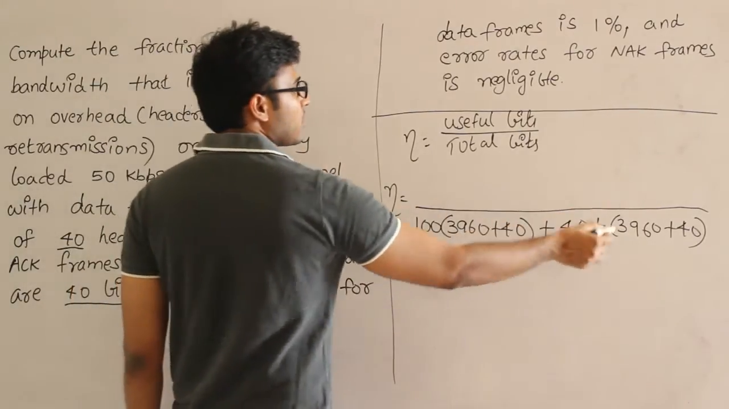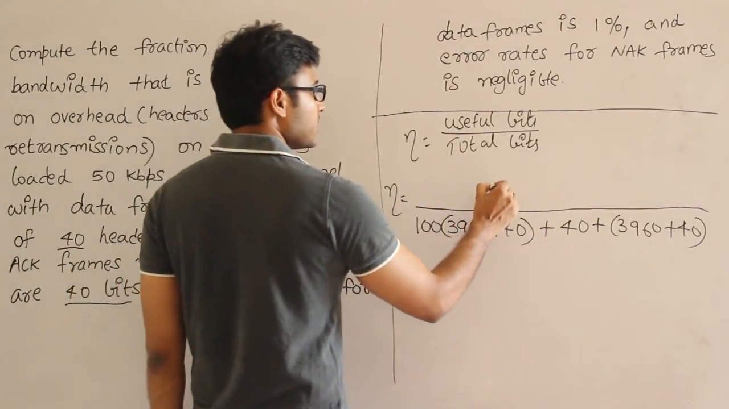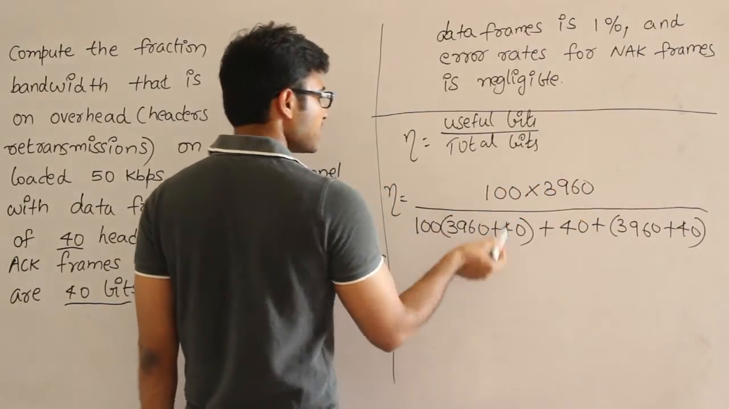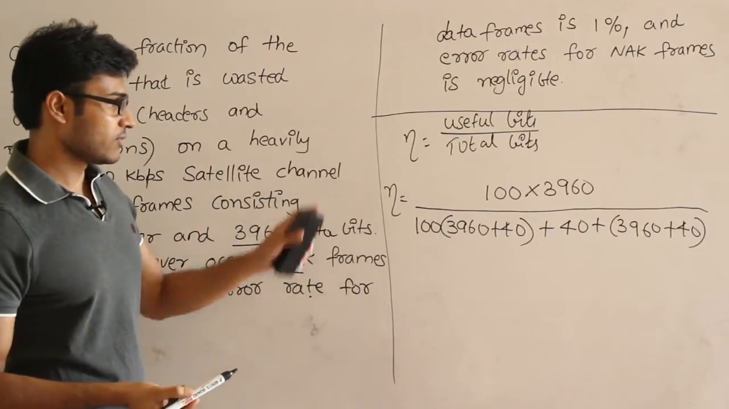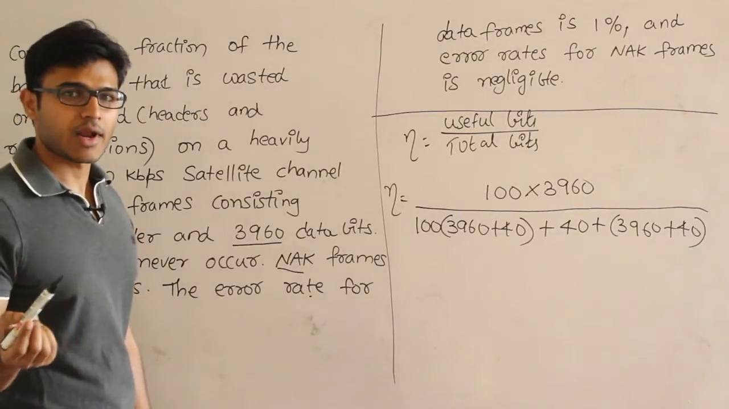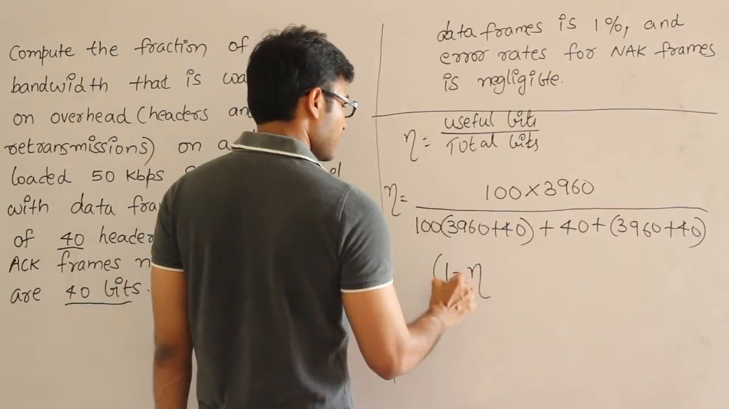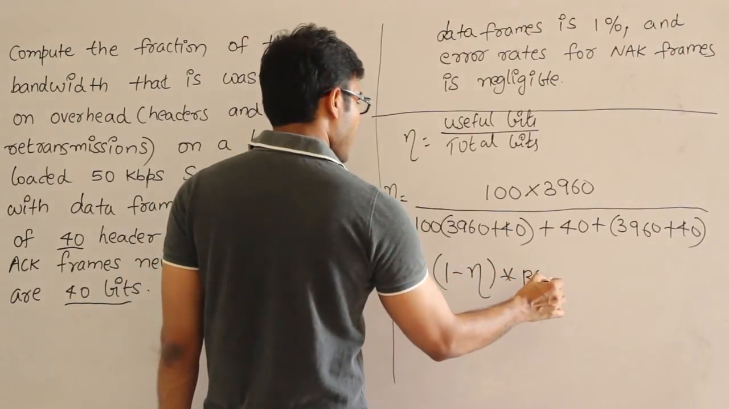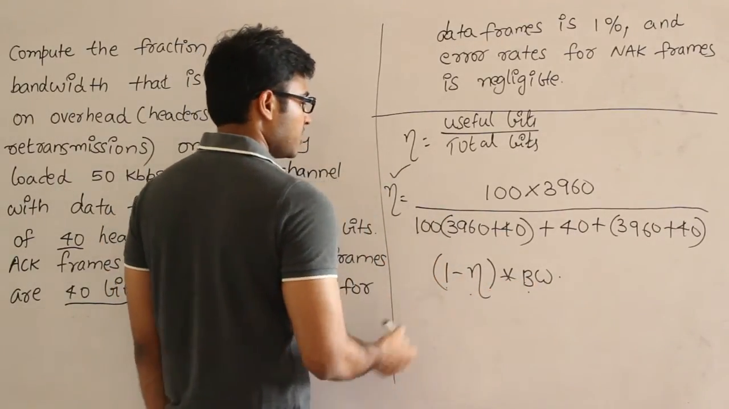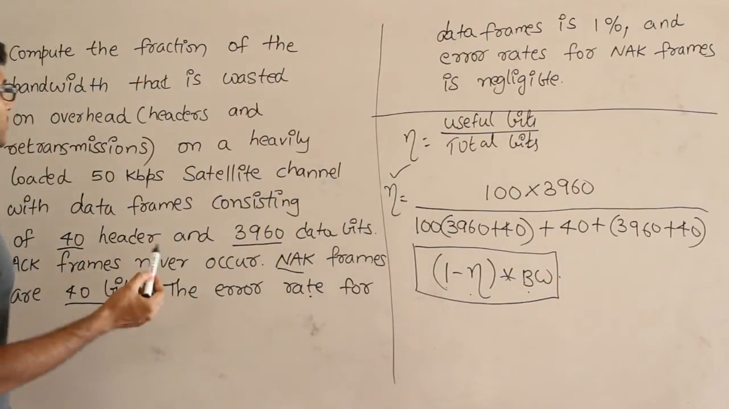Now in this total data, how much data is actually useful? So the useful data is, in the 100 frames, only the data part, 3960. So this is the useful. You please do the math, you will get some fraction, that is efficiency. Now after finding out the efficiency, the fraction of bandwidth that is wasted is 1 minus efficiency into bandwidth. So you find out this efficiency, you do 1 minus that efficiency and multiply with bandwidth. So this is nothing but the fraction of bandwidth which is wasted. That is how you should solve such questions.